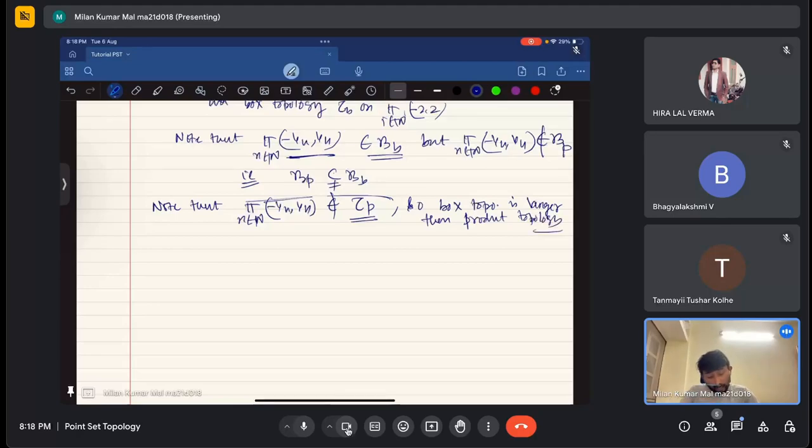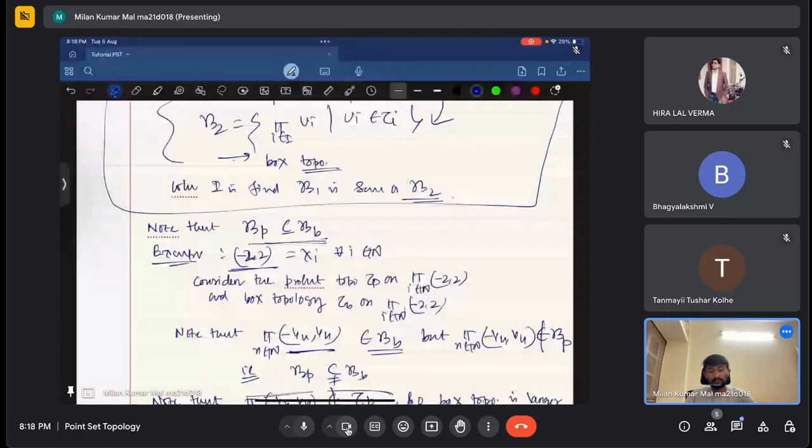Here, how is this beta p a subset of beta b? That implies that the product topology is a subset of tau b. Beta p is always a subset, because whenever all except a finite number of elements are the whole space, you can see this set is a subset of this set. Clear? There I have added an extra condition; here there is no extra condition. So obviously that set is a subset of this set, right? This one is beta p and this is beta b. Is it clear? This is the product topology and the box topology.